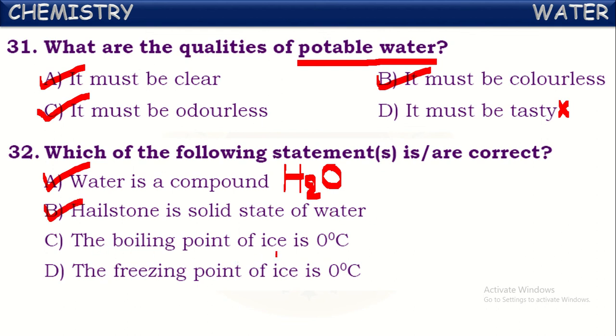The boiling point of ice is... actually it should be water. The boiling point means for a liquid substance. The boiling point of water is 0 degrees Celsius. Is it true? No, it is wrong. Because the boiling point of water is 100 degrees Celsius. Next, the freezing point of ice is 0 degrees Celsius. It is correct. The freezing point of water means the temperature at which water starts converting into solid ice form. That is 0 degrees Celsius. That's correct. Okay. Next one.